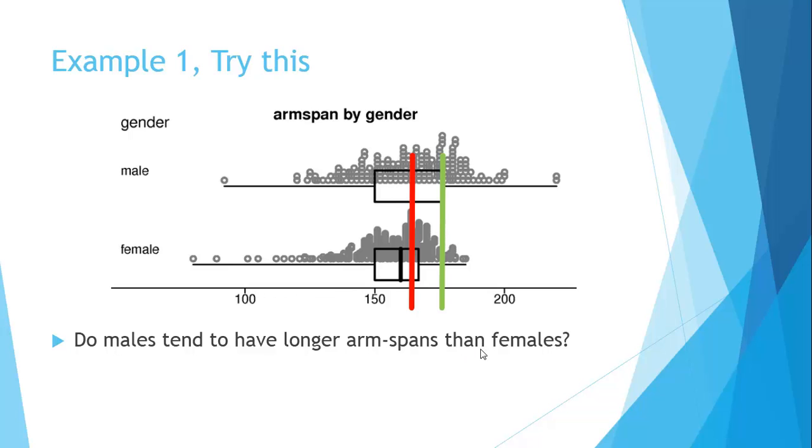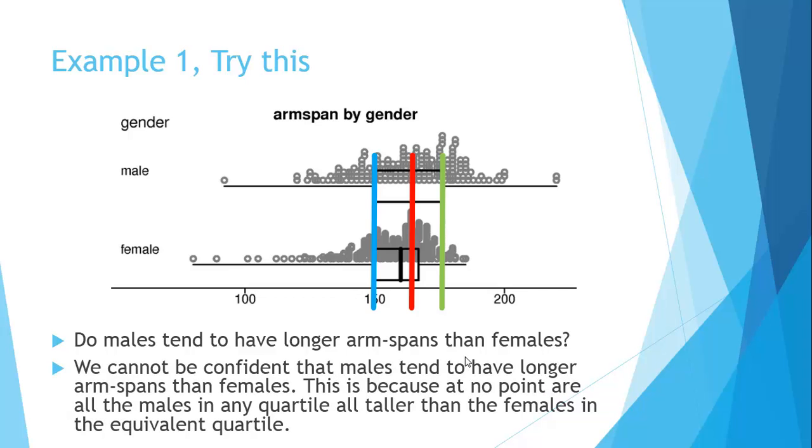It's not a 25% gap. And here, when we look at the lower quartiles, there's virtually no difference at all, they're about the same place. So we cannot be confident that males tend to have longer arm spans than females, and this is because at no point are all the males in any quartile taller than the females in the equivalent quartile.